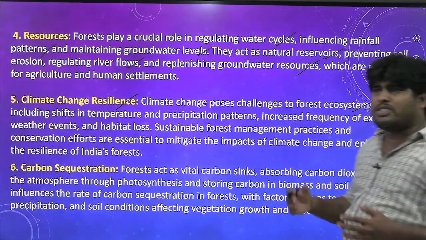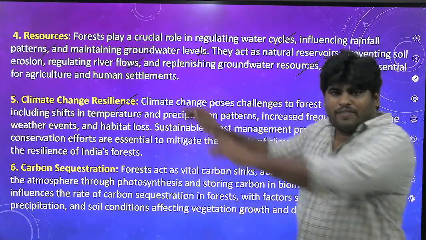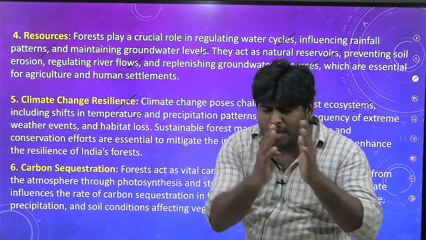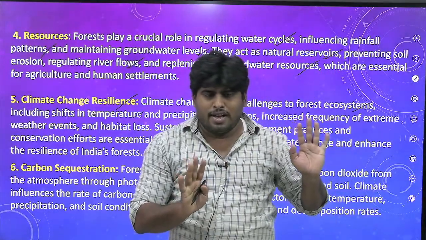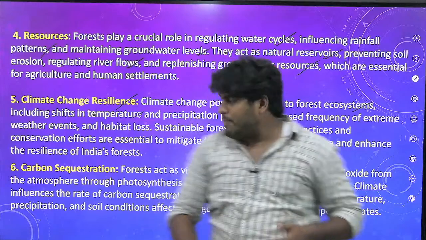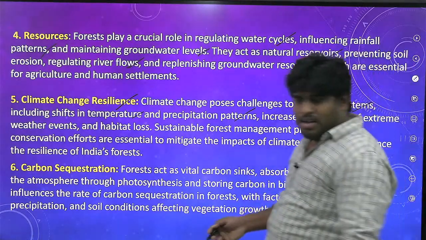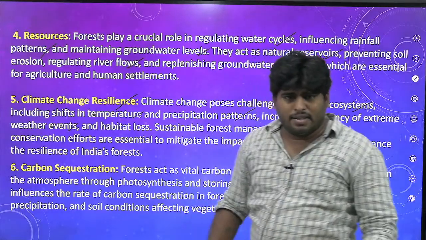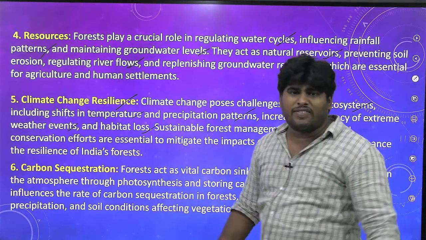What do you mean by posing challenge to forest ecosystems? Shift in temperature. Earlier I clearly gave you the fixed framework: this type of temperature and this type of average annual rainfall are needed for this type of forest. But now we cannot rely upon that fixed science because of the shift in temperatures, shift in precipitation patterns, and increasing frequency of extreme weather events, more rainfall or very little, worst rainfall patterns. You got it? High temperatures, fine. And finally, forests couldn't survive here.